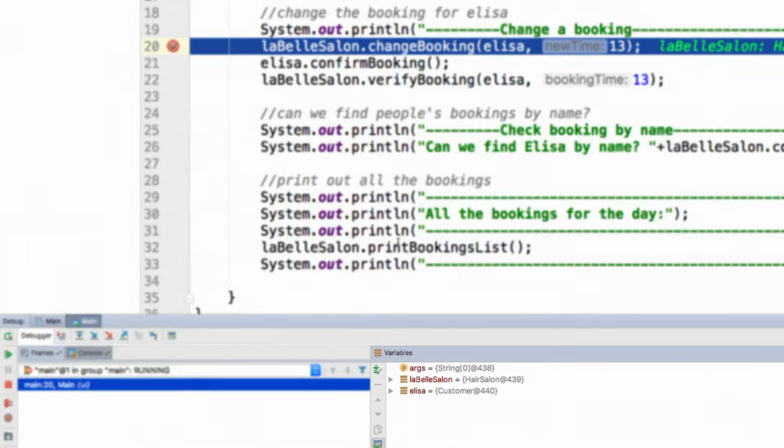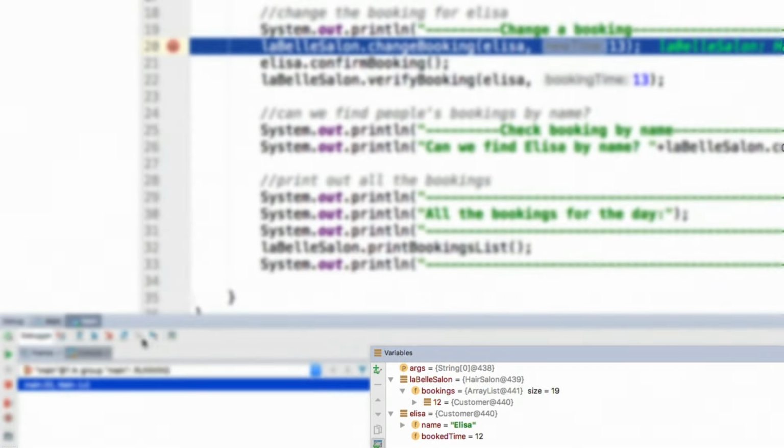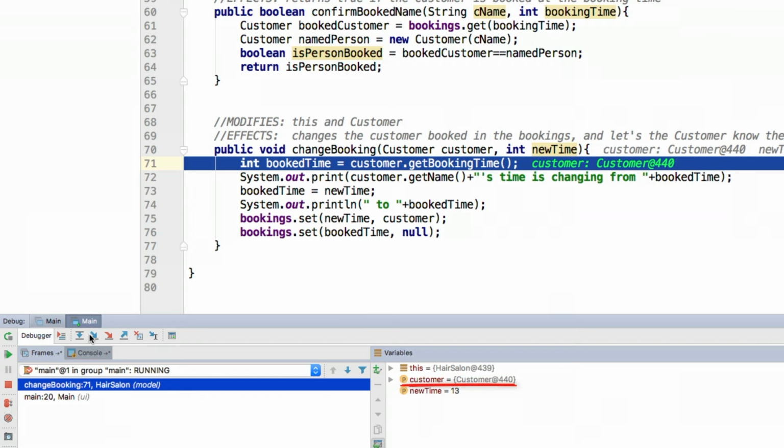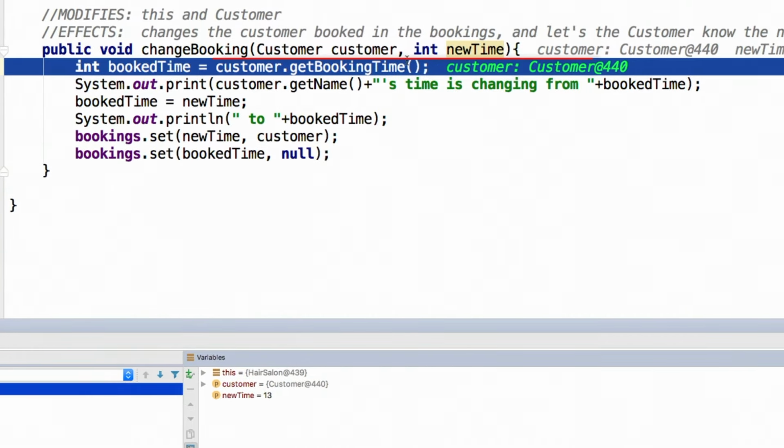And we can see all of our state here. The hair salon exists and the customer exists and there's a booking for Elisa at time 12, which is perfect. That's exactly the right state. And here we see customer is 440, that's me, and the new time is 13. And now we're saying get the booking time for customer. And the book time is 12. That was the original time.